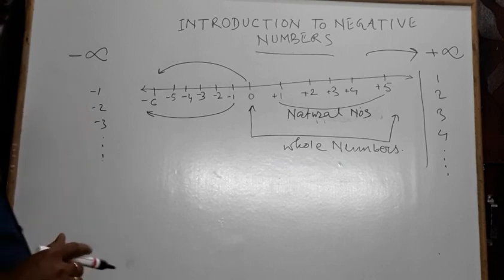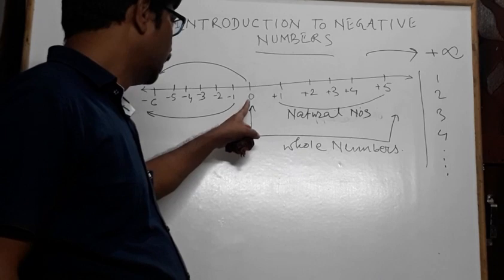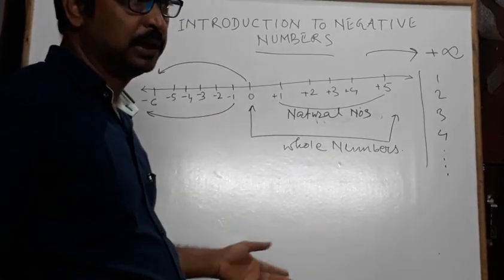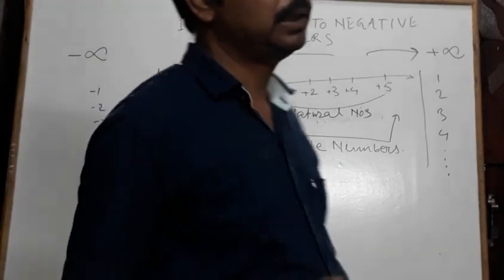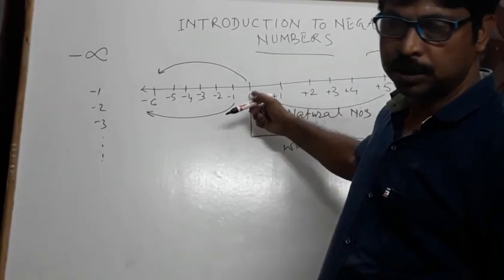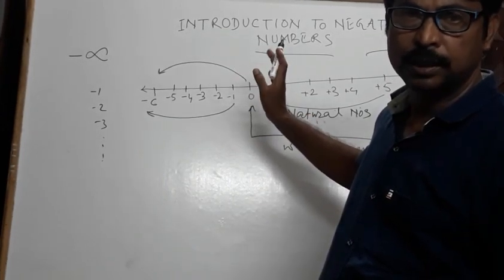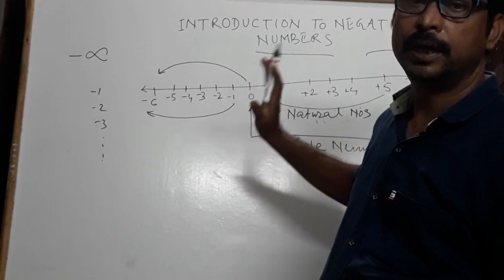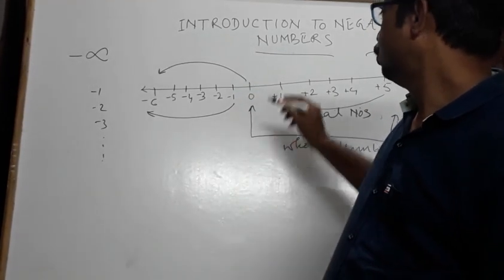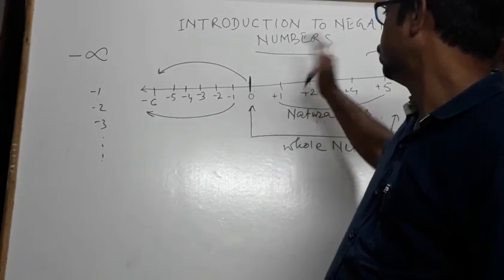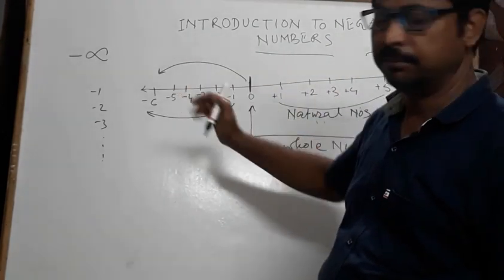Now think about 0. Is 0 either negative or positive? Remember, it's a very important concept: 0 is neither positive nor negative. 0 is neutral. So 0 is the central point. 0 divides the positive numbers and negative numbers.